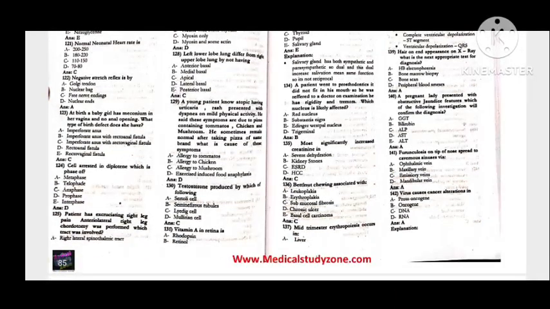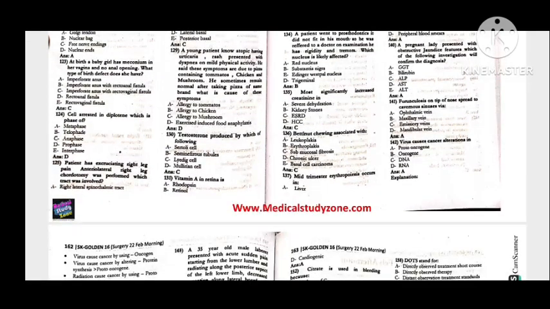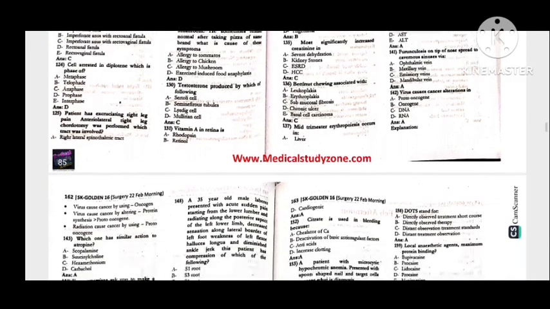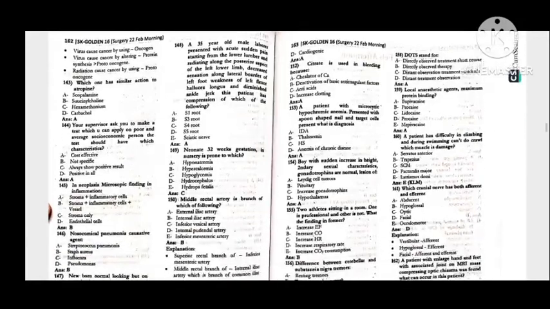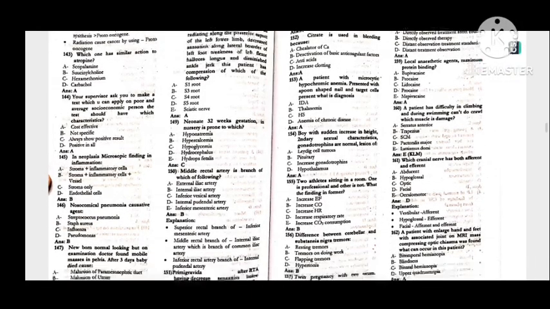140. A pregnant lady presented with obstructive jaundice features, which of the following investigations will confirm the diagnosis? That is GGT. 141. The furunculosis on the tip of the nose spreads to the cavernous sinus by the ophthalmic vein. 142. Virus causes cancer by alteration in the proto-oncogenes. 143. Which one has a similar reaction to atropine? That is scopolamine.